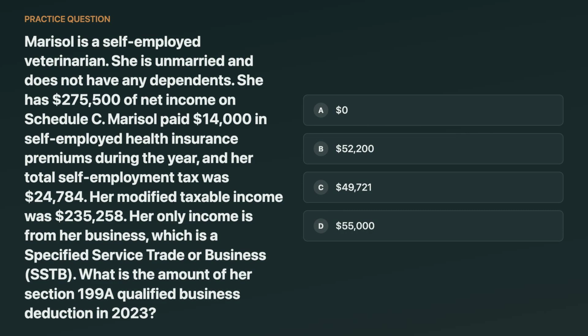Think about it. The correct answer is 0. Because her business is an SSTB and her modified taxable income is above the full SSTB phase-out range for her filing status in 2023, the deduction is completely disallowed. The tempting wrong answer is 20% of her business income, because that's the basic rule, but SSTBs lose the deduction once you're over the top of the phase-out.